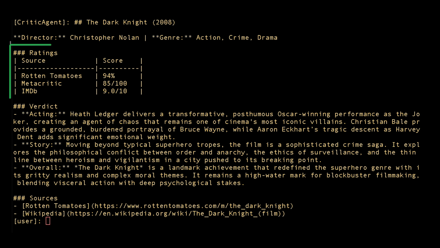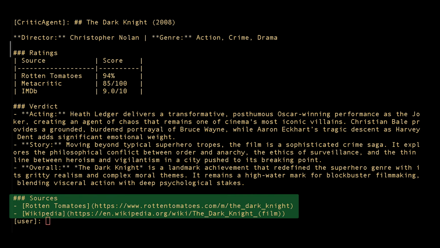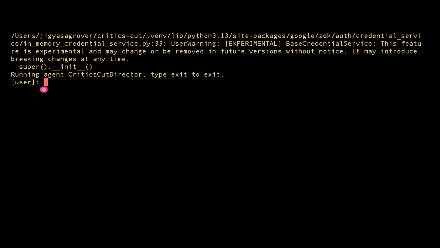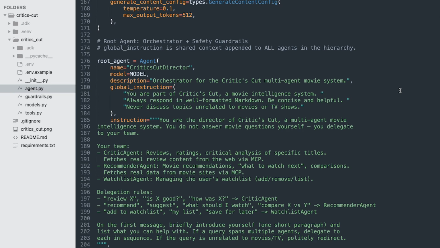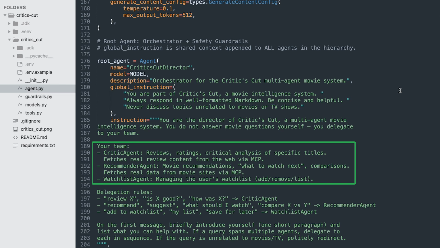I didn't look those up, my agent did. It went to the actual Rotten Tomatoes page, read the HTML, and pulled the numbers live. No movie API, no hard-coded data. All I typed was, "review The Dark Knight, 1 sentence," and 3 AI agents, a critique, a recommender, and a watchlist manager, coordinated behind the scenes to produce this.